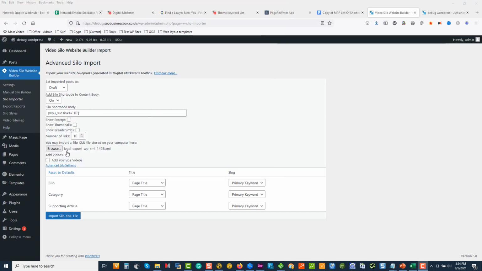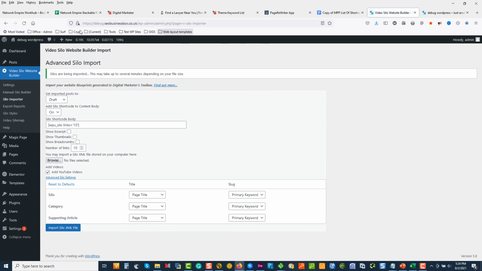As you can see here, this is the legal export that we just built in DMT, and I'm going to leave the settings as they are, and I'm going to click import. Now what's going to happen is in the background it's going to use the WP cron to go and build your pages. So it'll build a series of pages if your blueprint's big, and it'll stop. It'll wait 10 minutes, build some more, wait 10 minutes, build some more.